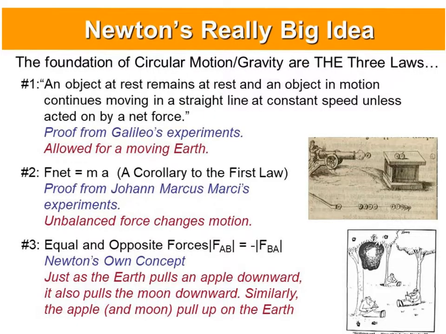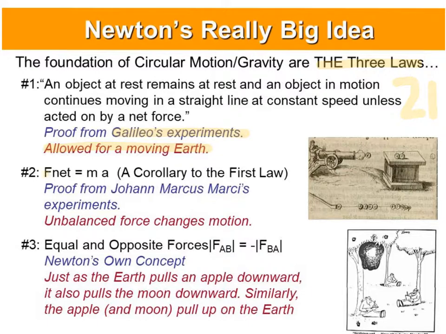Isaac Newton set forth his theory of circular motion and universal gravitation in a very logical step. He began with his 3 laws. Since he was 21 when he developed this entire theory, he had to rely upon the work of others that had been done. The first law came from Galileo's moving experiments. Objects at rest stay at rest, objects in motion stay in motion. This allowed for a moving Earth. Things don't fly off the Earth because everything is moving, and the Earth stays moving because it was moving yesterday.